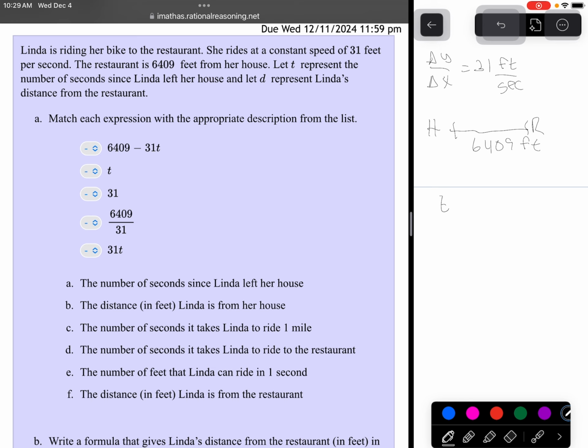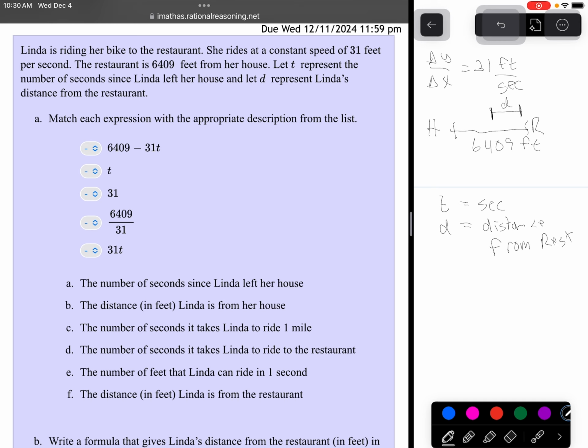So let's make ourselves a little note that t is seconds, and that d be the distance, oh, I'm sorry, from the restaurant, in feet. So I'm going to make a little line here. Wherever she happens to be, that's d.